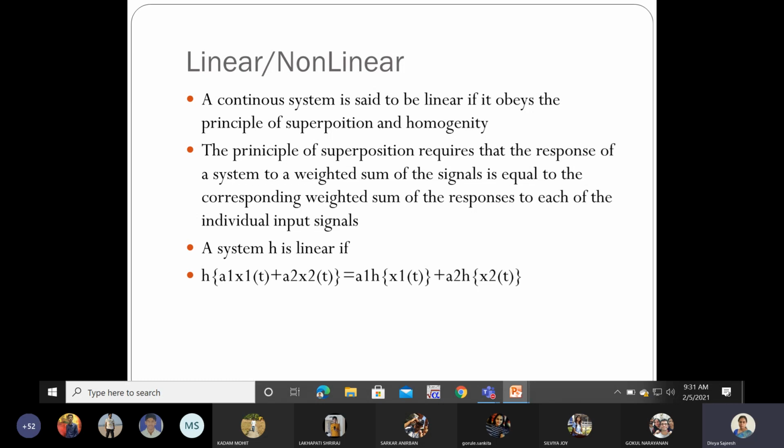We are not summing and giving to the system. Instead of that, we are giving the signals individually. That is A1 into H of x1 of t, A2 into H of x2 of t. We are giving to the system. The H is your system. To that I am giving the signals x1 of t separately, then x2 of t separately, then adding it. So this should be equal. When I am adding the signals and giving to the system, that should be equal to individually given to the system and added.